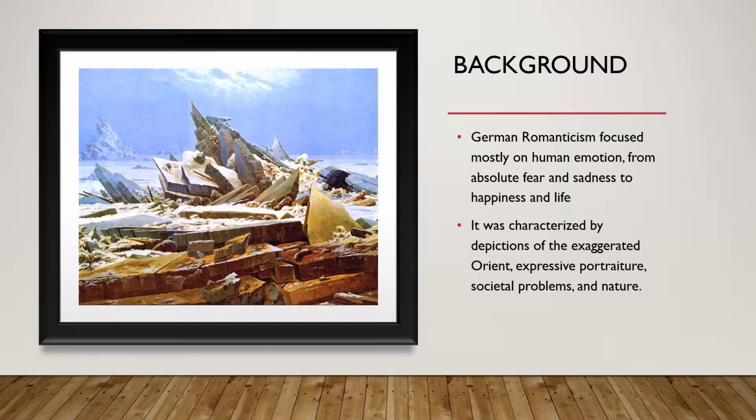A little background information regarding German Romanticism. Romanticism was an art movement that is traditionally seen as the reaction against the Enlightenment's ideas of reason and rationality. Romanticism focused mostly on human emotion, from absolute fear and sadness to happiness in life. Line work, colors, and brushstrokes were direct to elicit a response from the individual. Furthermore, it was characterized by depictions of the exaggerated Orient, expressive portraiture, societal problems, and nature.